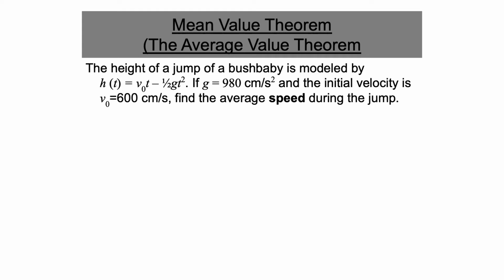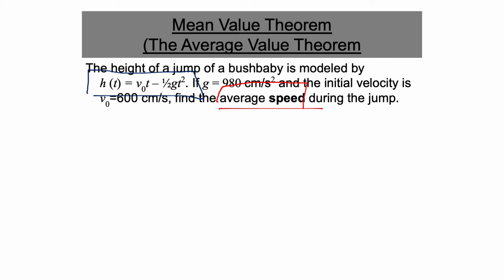Let us take more advanced examples. Here we have this example. The height of a jump of a bush puppy is modeled by this function, and here clearly the height is given to us, and we need to find the average speed. If I need to find the average speed, I should have the function of speed. We don't have a function of speed, so we need first to find it, which we know depends on the absolute value of velocity.